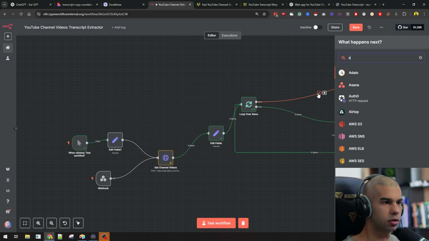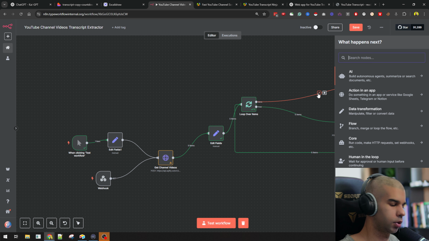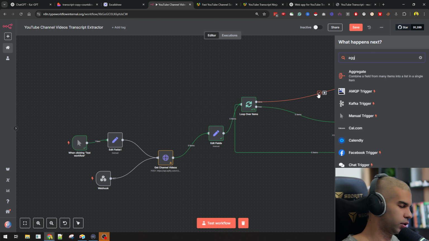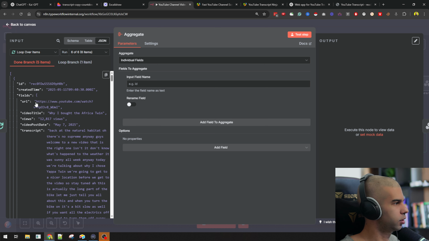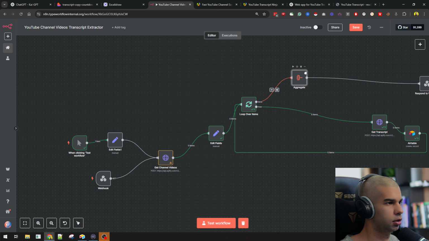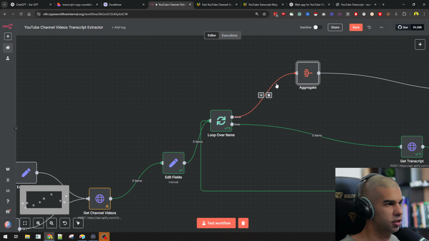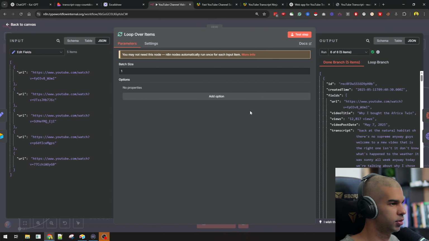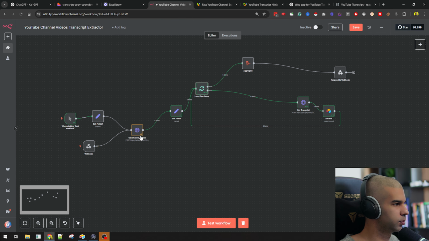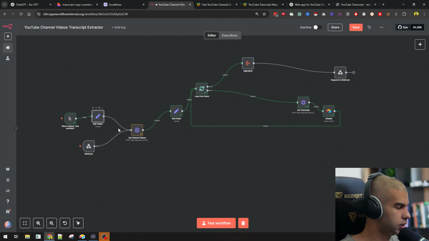Where is aggregate, not append. So let's aggregate based on the transcript. So here we'll just combine the fields that are called transcript from the information that we get from the loop over items.